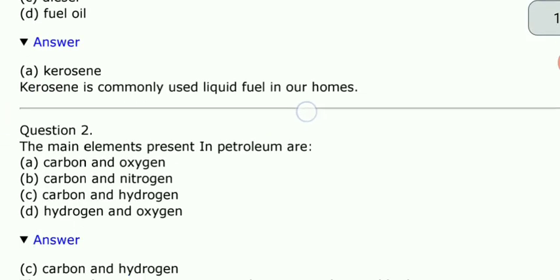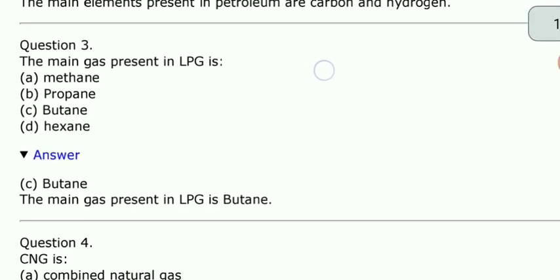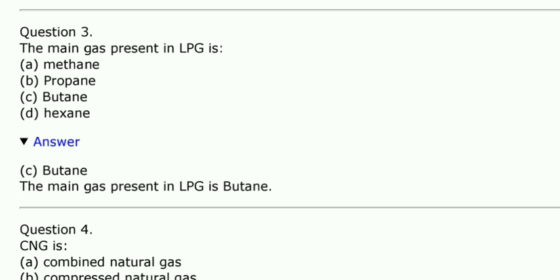All right. Question 2. What are the main elements present in petroleum? First is carbon and oxygen, B is carbon and nitrogen, C is carbon and hydrogen, and D is hydrogen and oxygen. Carbon and oxygen is not what it contains, so option A is wrong. Option B, carbon and nitrogen, is also not present in petroleum. The correct answer is option C, carbon and hydrogen are present in petroleum. You just have to remember this. Carbon and hydrogen.